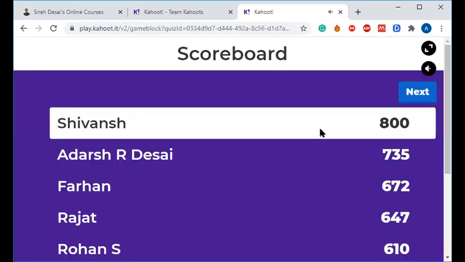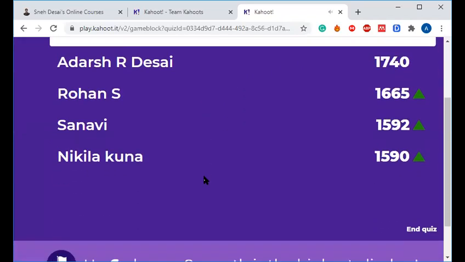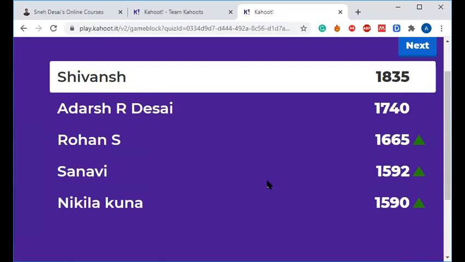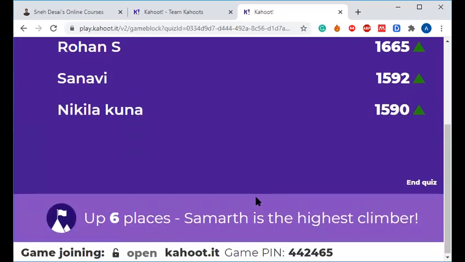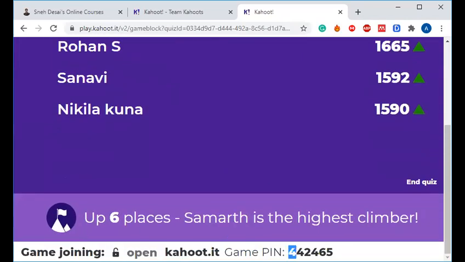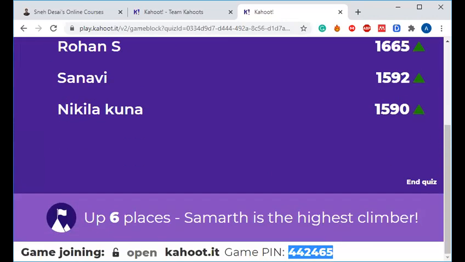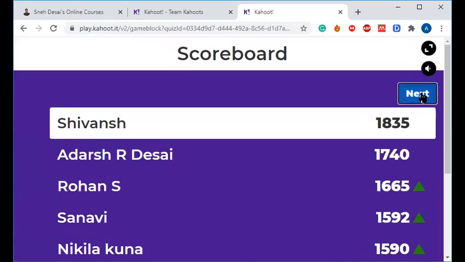Wait, let us see scorers. So again, Shivansh is on top. Next, Adarsh, Rohan, and now Sanvi and Nikhila are in the game as well. Welcome, Sanvi and Nikhila. And Samarth is the highest climber. This is your pin, Nikhila. You can see this pin, 442465, at the end screen always. Nishka, sorry. Enter this, Nishka.